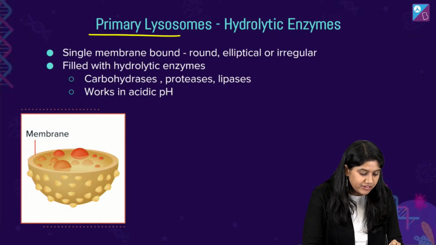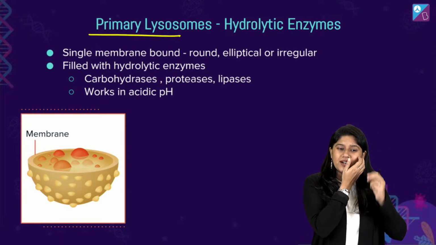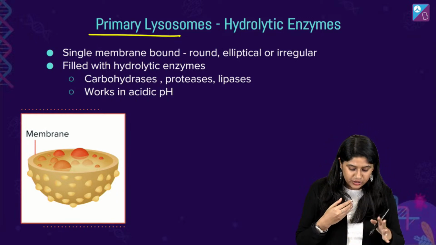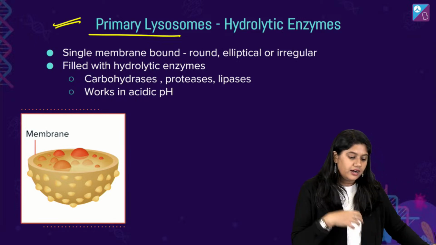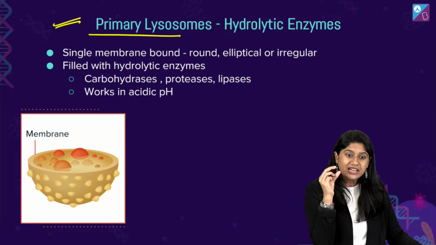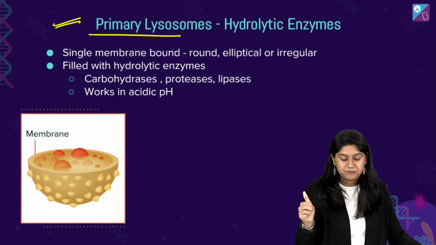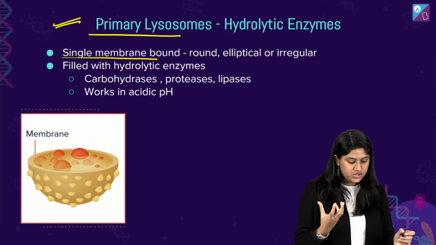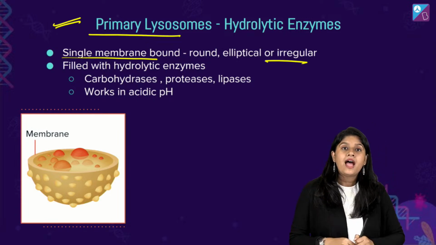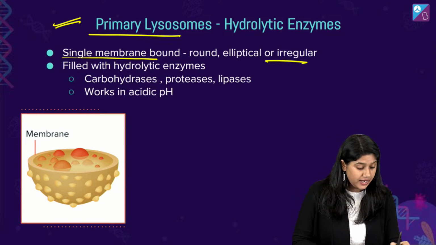Here we have lysosomes. Then we have different types of lysosomes. We also call it polymorphism, right? So we know that they are single membrane bound structures. They are round in shape, sometimes very irregular, and they are filled with hydrolytic enzymes.